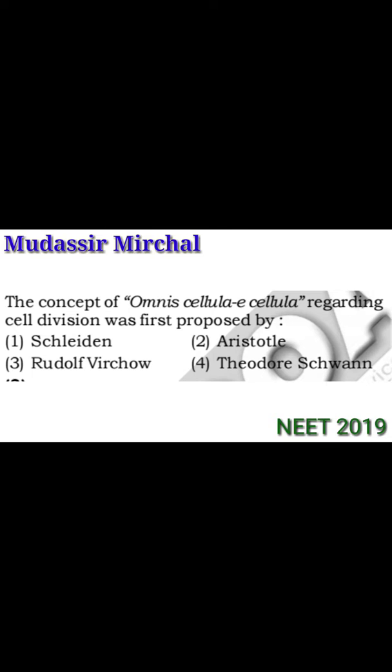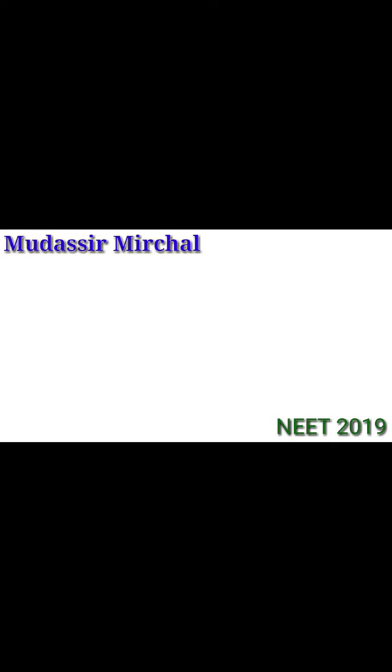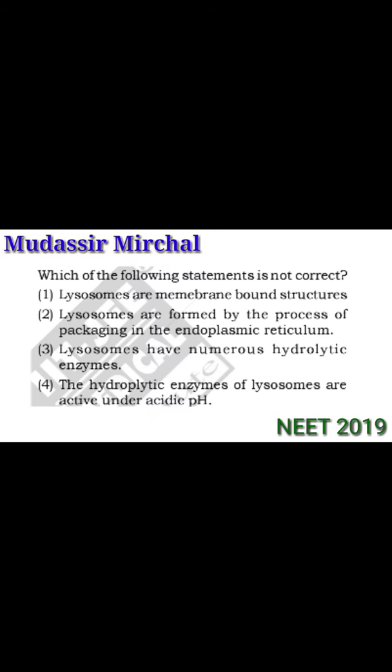The concept of omnis cellula e cellula regarding cell division was proposed by Sheldon, Aristotle, Rudolf Virchow or Theodor Schwann. So the right answer is Rudolf Virchow. Now let's move to the next question.